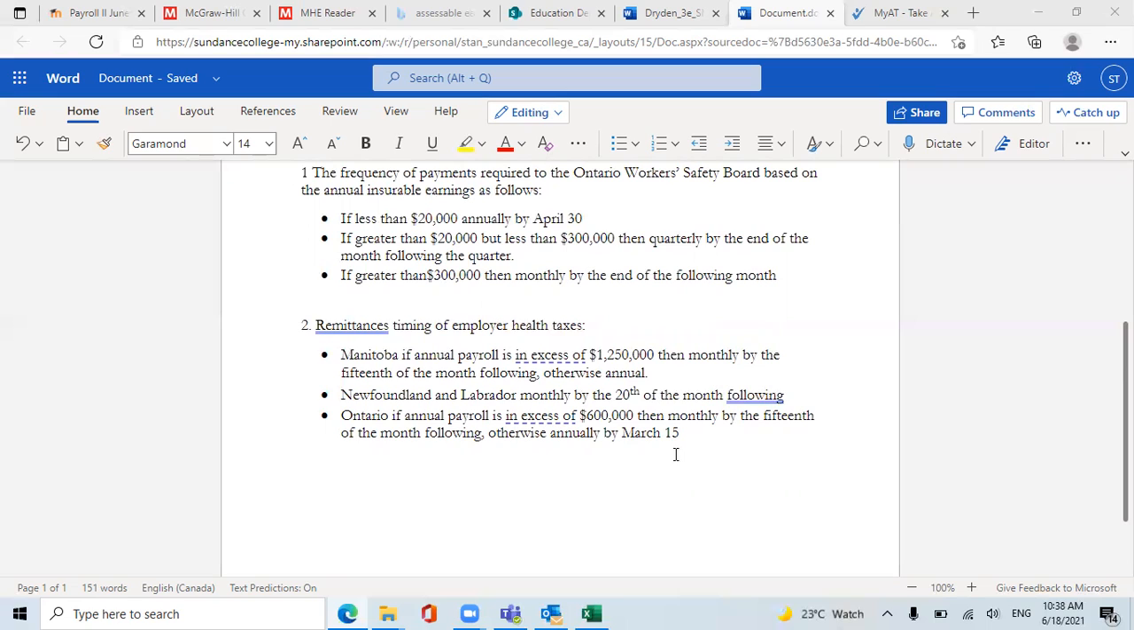Newfoundland and Labrador, monthly by the 20th of the month following. If it's Ontario, if the annual payroll is in excess of $600,000, then it's required monthly by the 15th of the month following, otherwise it's annually by March the 15th. So these are basically the dates. You need to remember them for your questions and understanding. Thanks for watching.